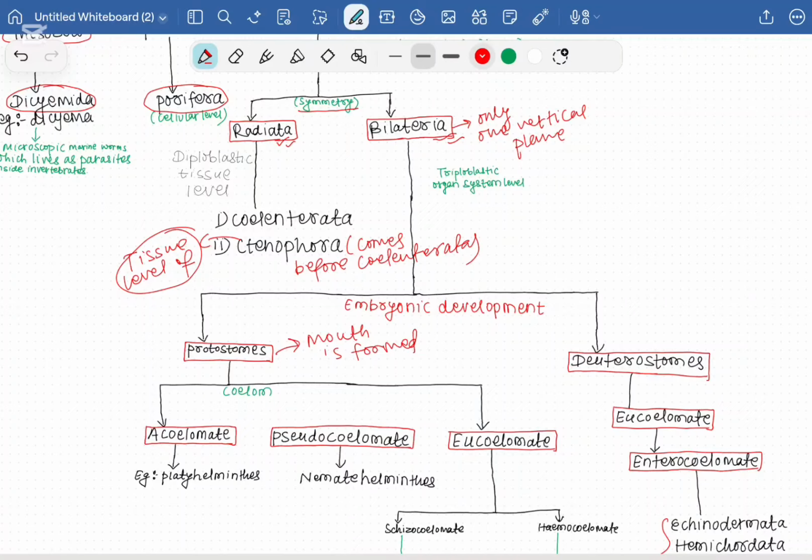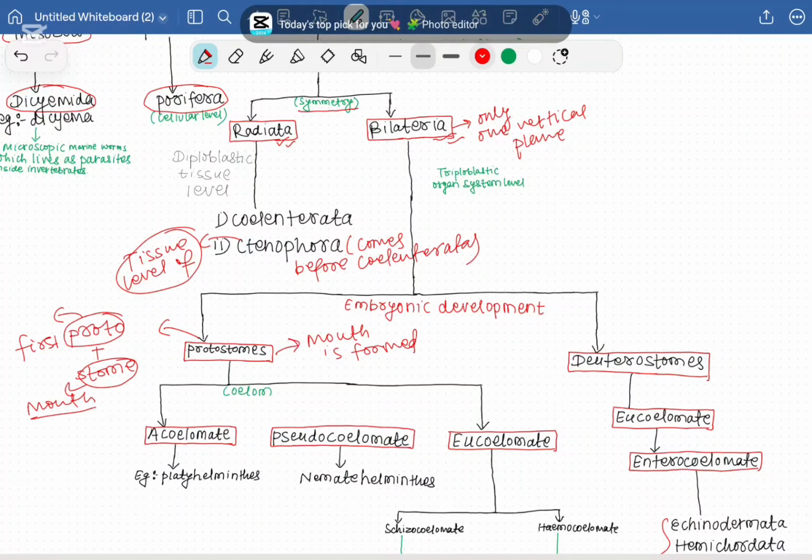The term protostome is made up of proto plus stome. That means proto means first, and stome means mouth. So first the mouth is formed.